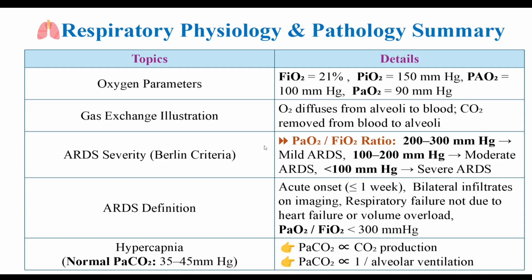Let's take a step back. The journey of oxygen from the air we breathe to the mitochondria in our cells is a beautiful physiological cascade. It drops step by step from the atmosphere to the alveoli into the arterial blood, then through the capillaries and finally reaches the tissues. We all know this pathway.